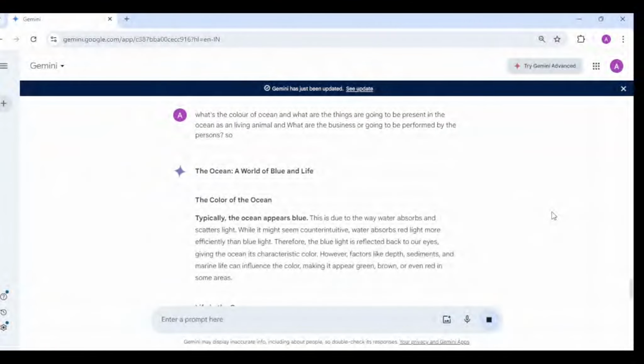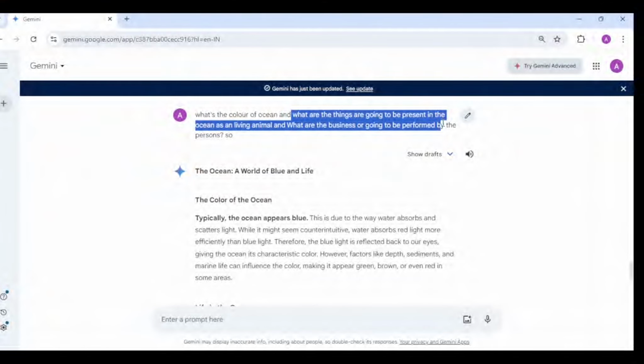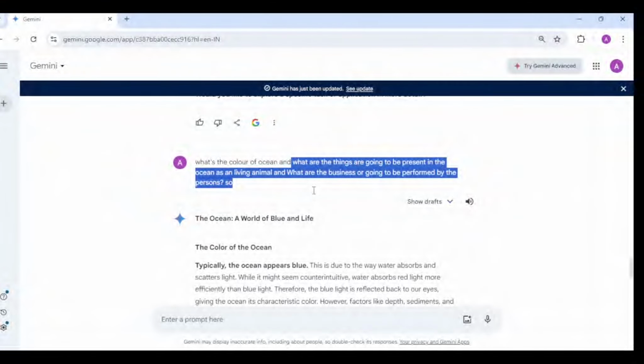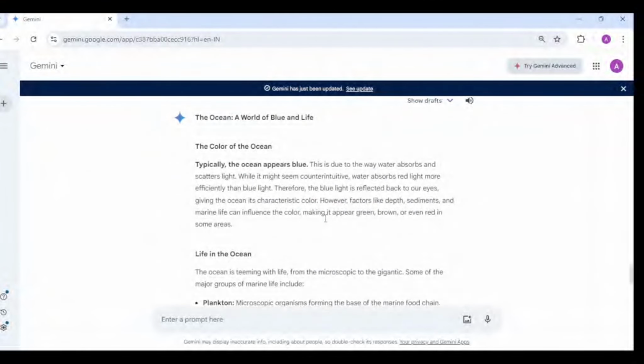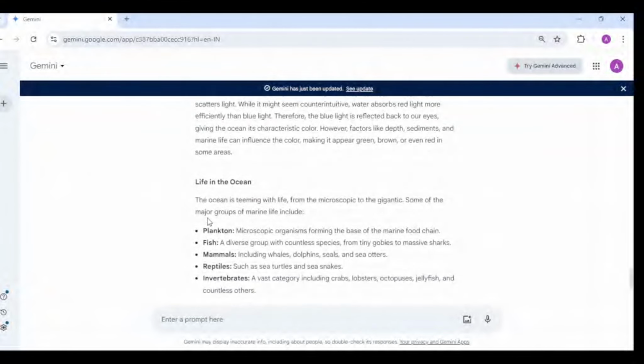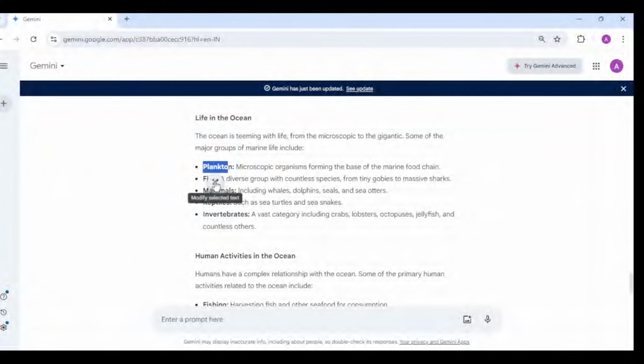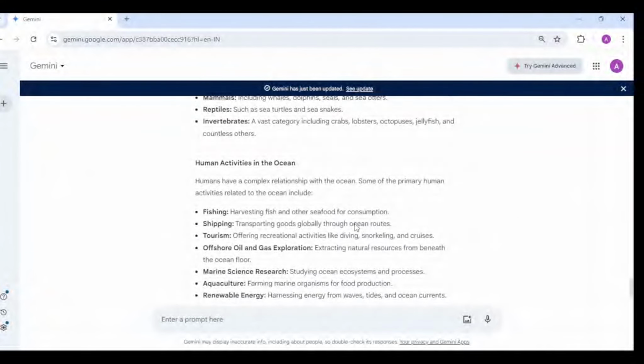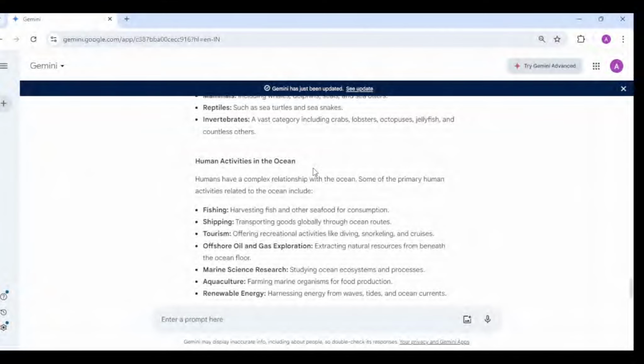So here I asked so many things. Up to here is what we can call a single prompt or zero shot prompt. Again, I am inputting a few more questions so that in a single prompt itself we are able to get the desired results which we required. It answers the first thing we ask, then life in an ocean like fish, mammals, reptiles, or what things are available, and human activities in the ocean like what the businesses are: fishing, shipping, tourism, marine science research.